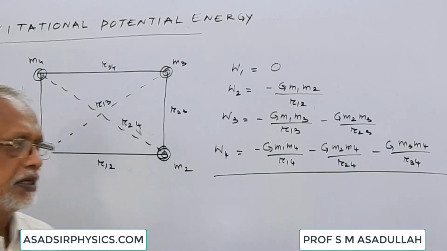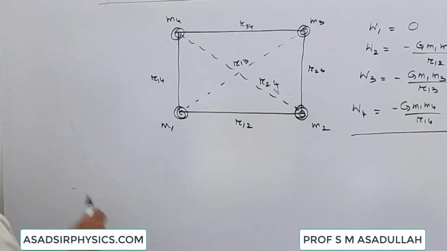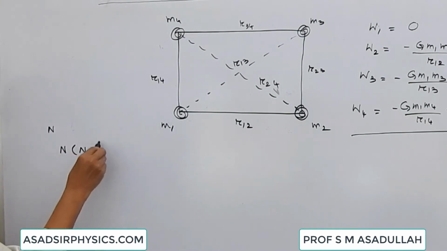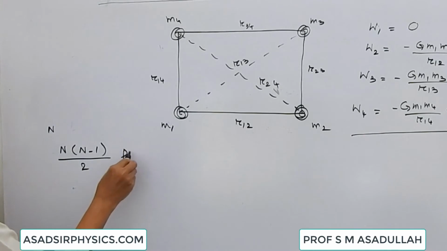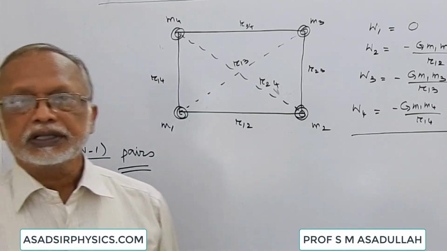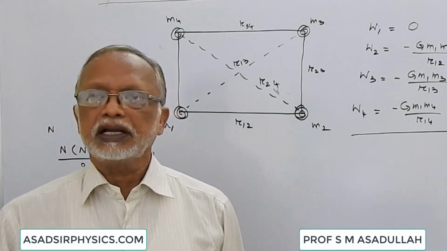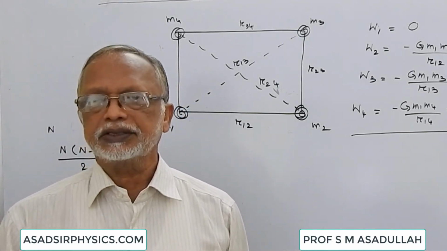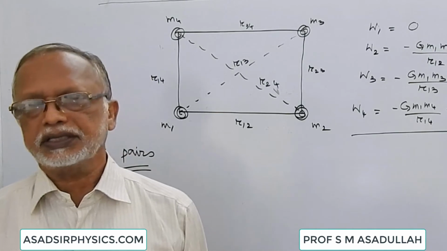In general, in a system of n bodies, there will be n into n minus 1 whole divided by 2 pairs formed. If you are asked to find the potential energy of a system of n bodies, then you have to find the energies of n into n minus 1 by 2 pairs. You have to add all those energies.